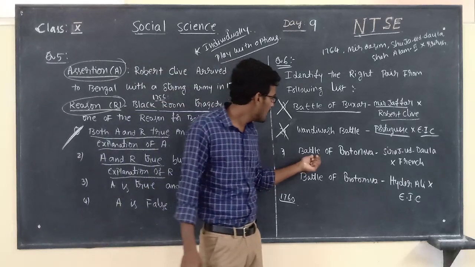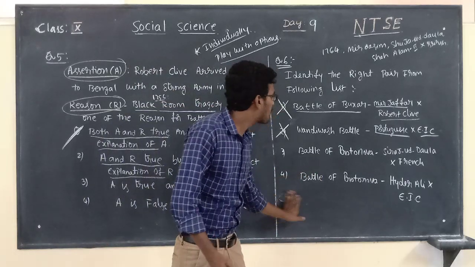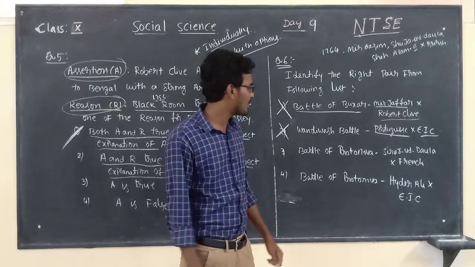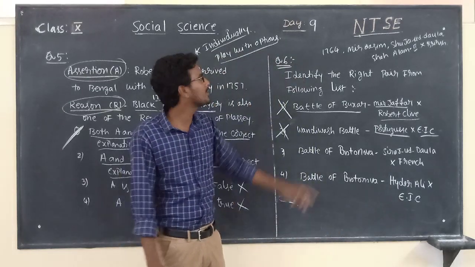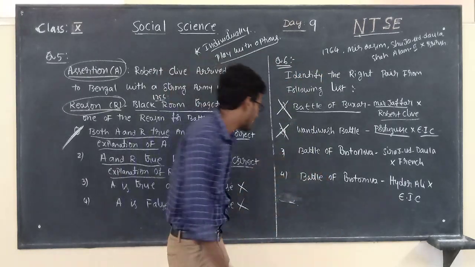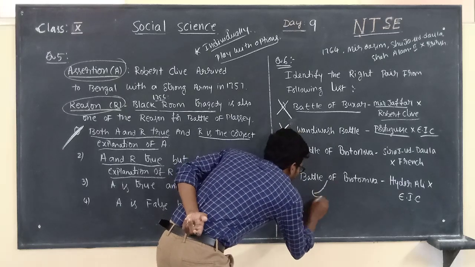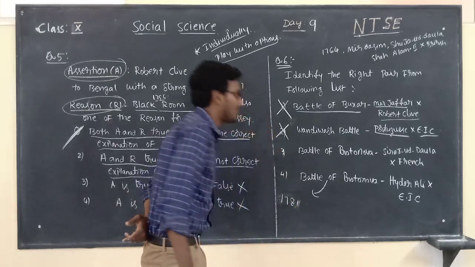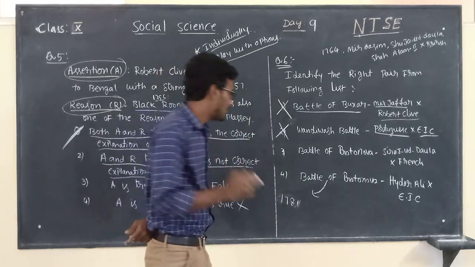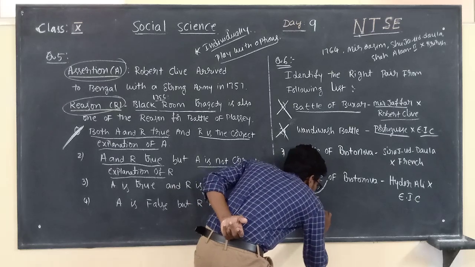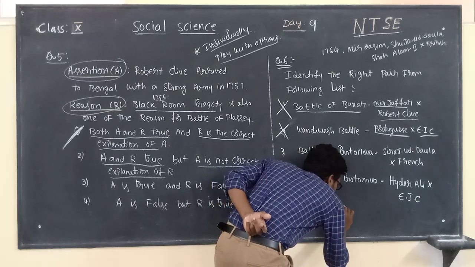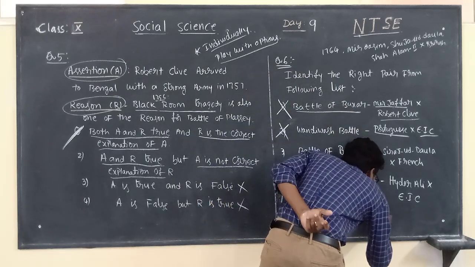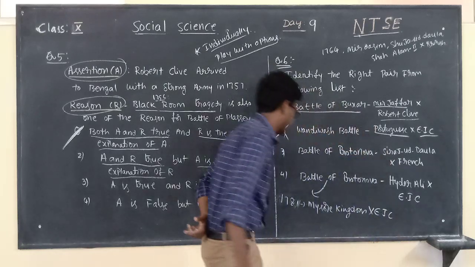Next, Battle of Porto Novo. First of all, let me give some information about the Battle of Porto Novo. It takes place in the year 1781, between the Mysuru Kingdom and the East India Company.